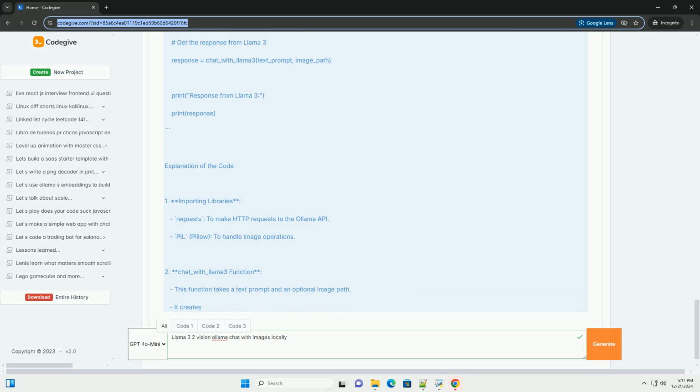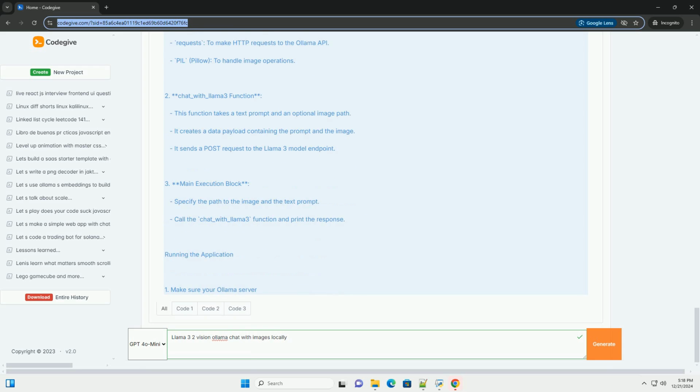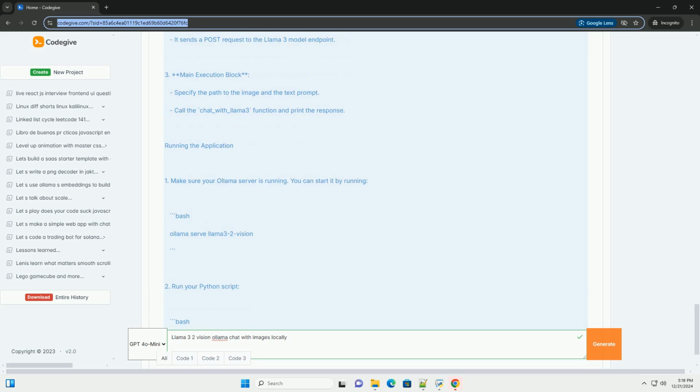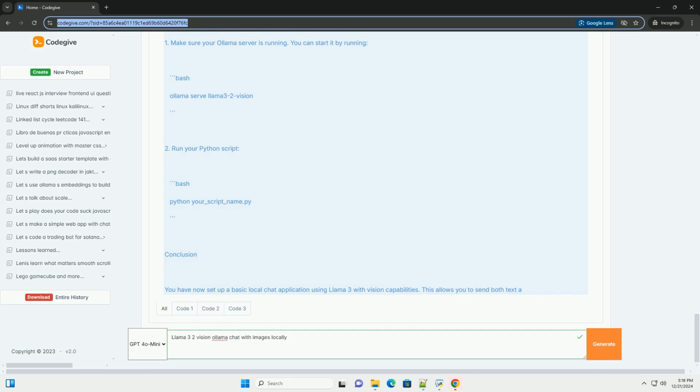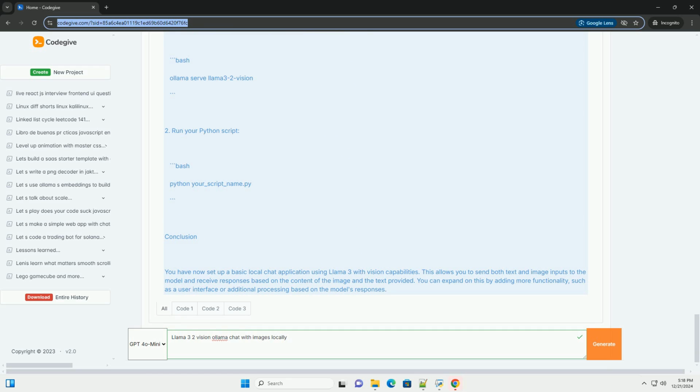Prerequisites: 1. Python. Ensure you have Python 3.7 or higher installed. 2. Ollama. Install Ollama by following the instructions on the Ollama website, https://ollama.com. 3. Llama 3 model. You'll need to download the Llama 3 model via the Ollama framework.